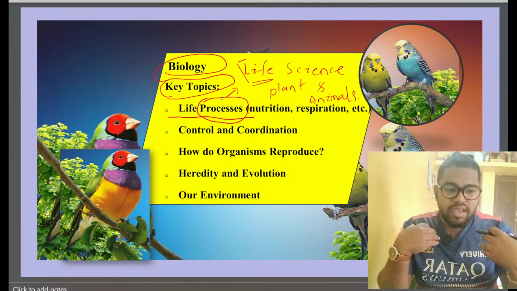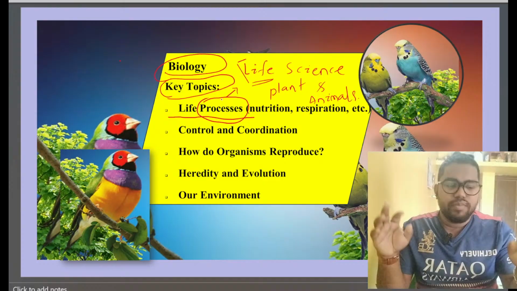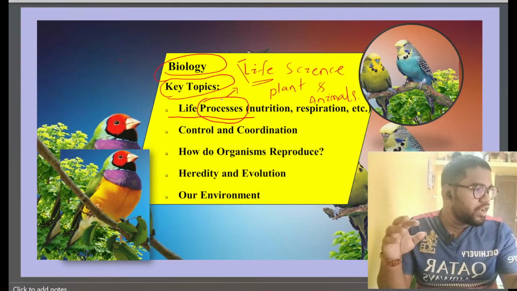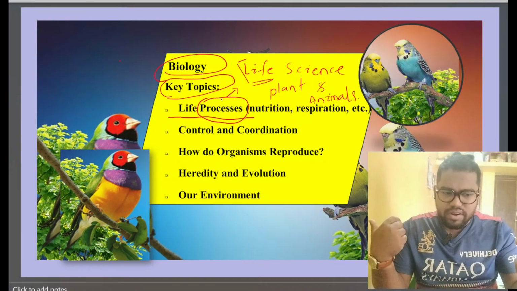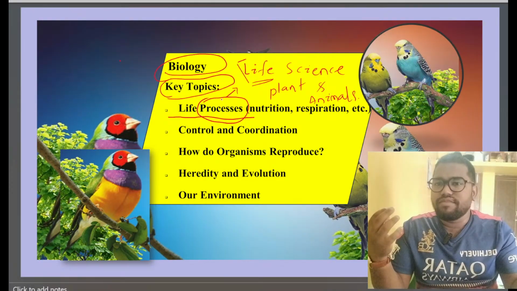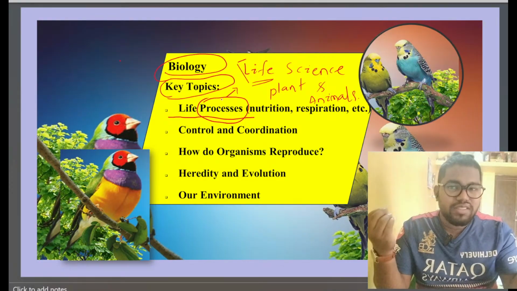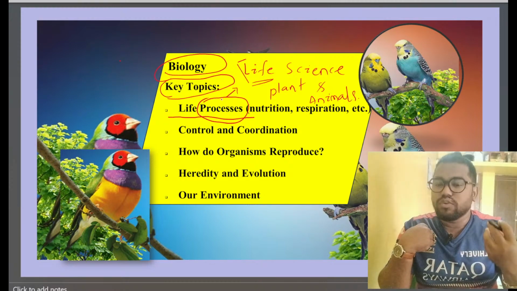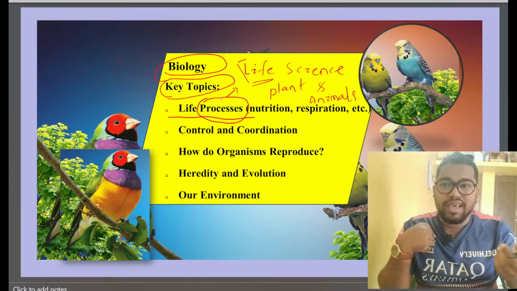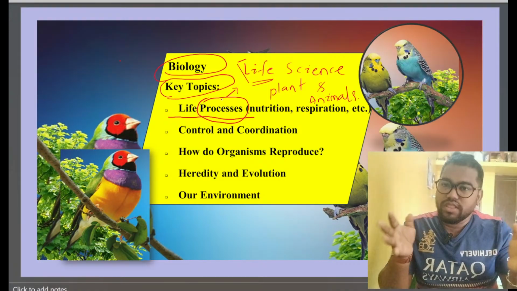Otherwise, I have different things around me: table, bottle, pen, chair, everything. They do not behave like this. I can't see them striving for food, as they do not have that quality. They are non-living things. Yes or no? But I am striving for food, and I have the living quality, and that is carried out with the help of 2 to 3 steps, and those steps together are called a process.